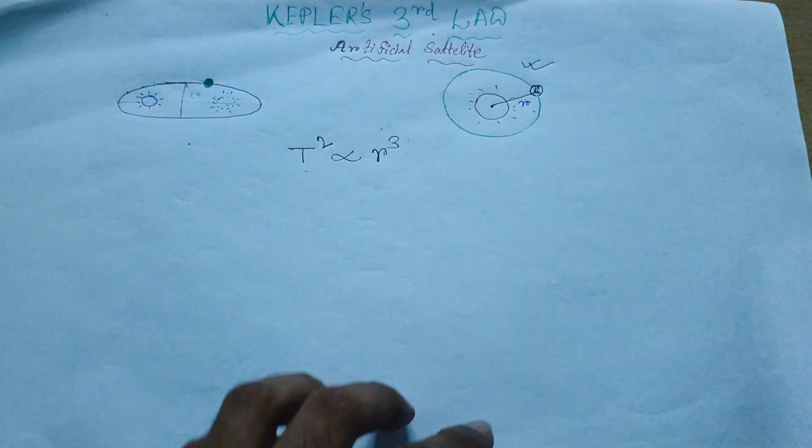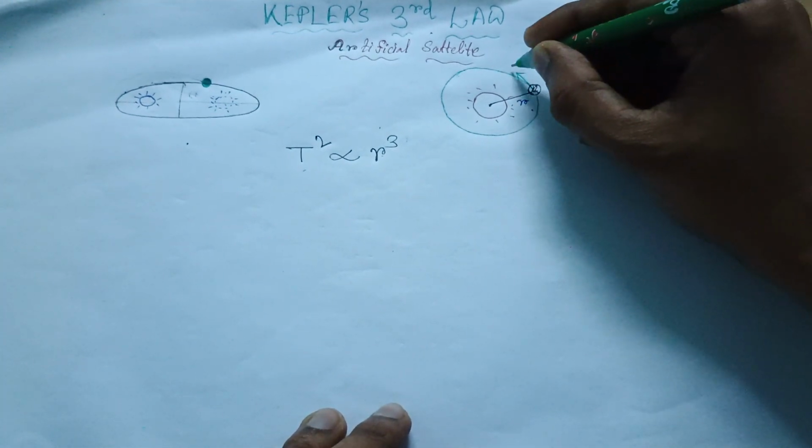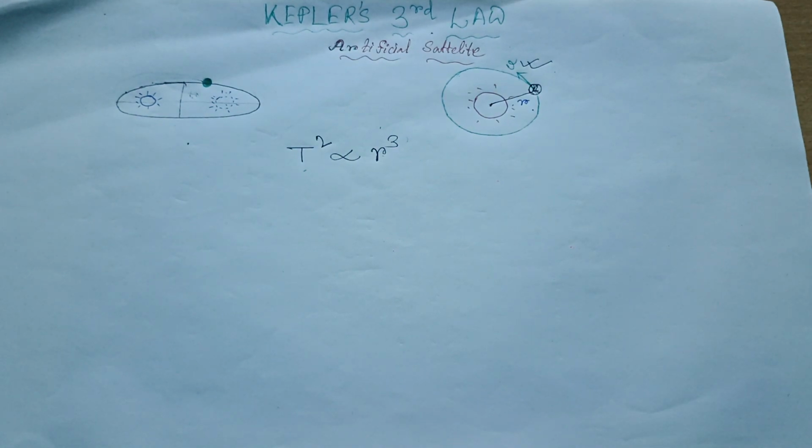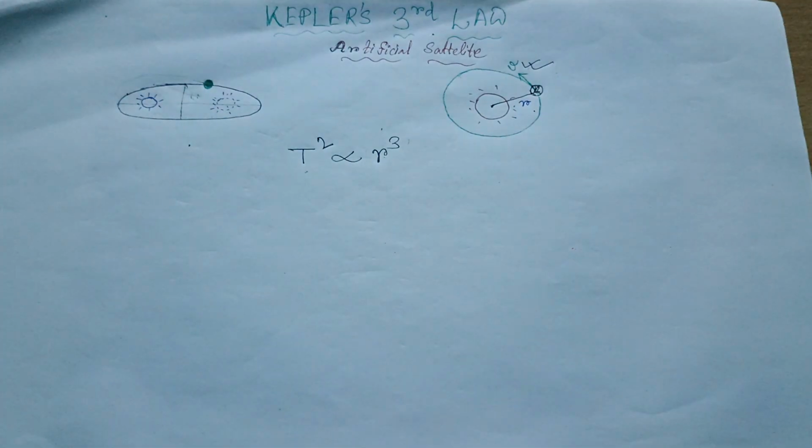So this is a circular path, and in this circular path it is revolving, so there should be a tangential velocity v, that is the orbital velocity, that is the linear velocity as well. As it is traveling with the same orbital velocity, suppose it is v that I have written here, there should be some forces. In a circular path, there are two types of force. One is directly inwards, toward the center, and one is outwards, away from the center, and both are balancing each other. That's why it is a stable circular path.